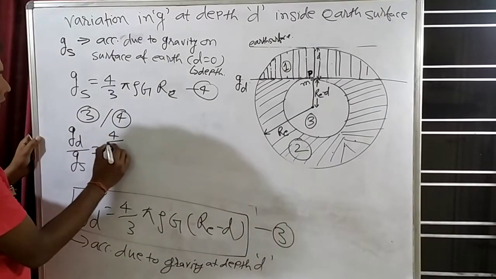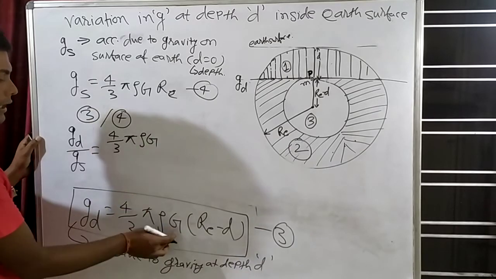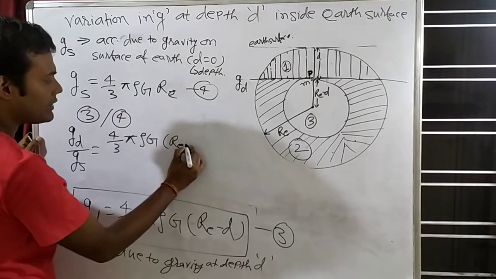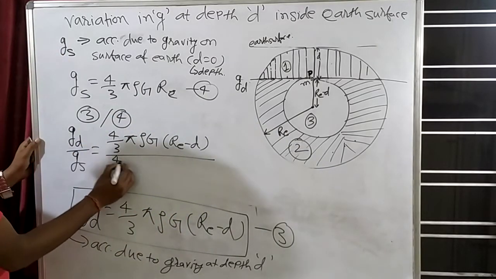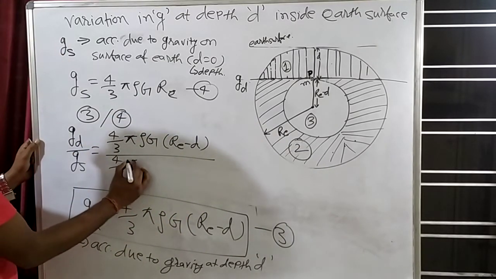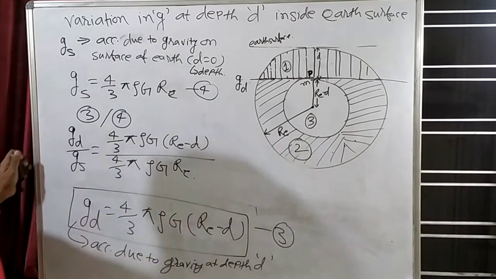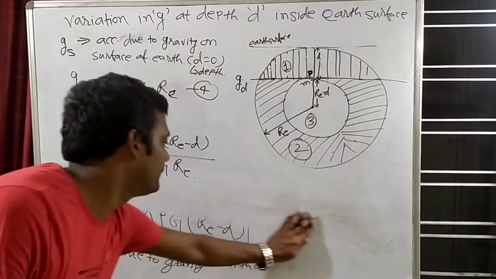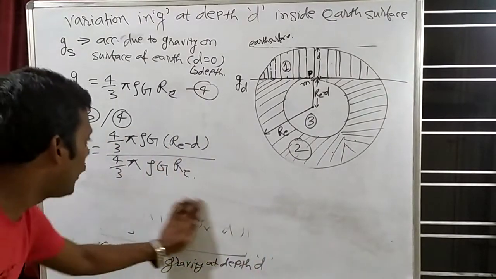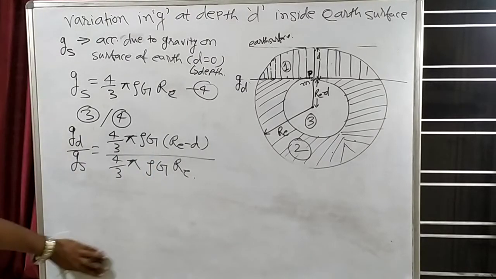Here is 4/3 π ρ G (r_e − d), and here is 4/3 π ρ G r_e. Is it? Now I have divided equation 3 by equation 4. Now see, something will cancel.